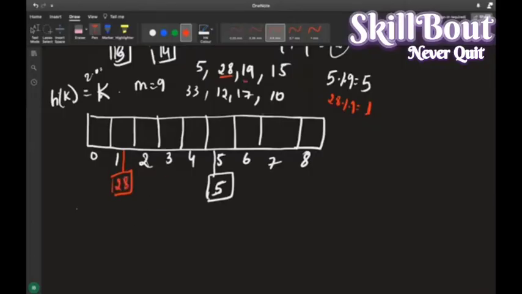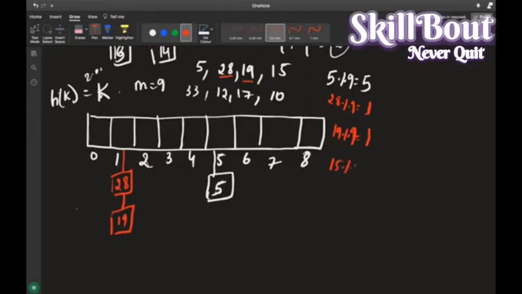Again, I'm taking 19. What is 19 modulus 9? Again it is 1 itself. Again it is coming here. Since it is chaining, I'll connect it like this. So 19 goes here.